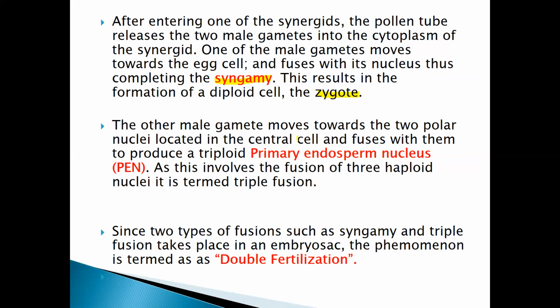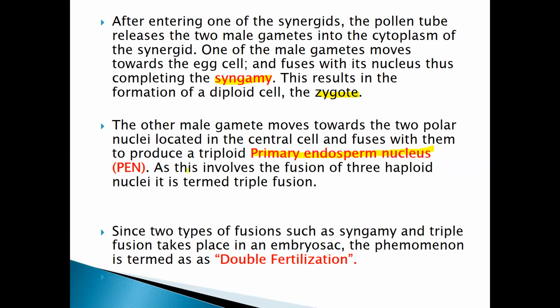The other male gamete moves towards the polar nuclei located in the central cell and fuses with them to produce a triploid primary endosperm nucleus. There it forms the PEN, the primary endosperm nucleus. It is important.